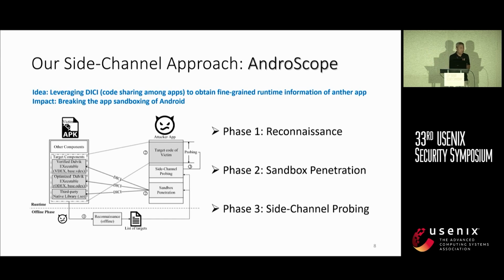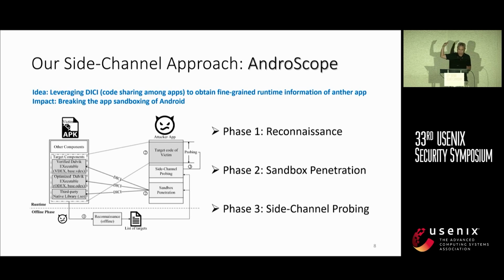And the impact of this, if we are successful, is that it managed to break the application sandboxing on Android. Remember, just now I gave the example, Uber is not supposed to tell what Lyft is doing right now. But with this particular mechanism, Uber will be able to find out whether Lyft is actually getting a taxi, is actually making a credit card payment, or whatever. Right, so that is what we are trying to do in this particular project.